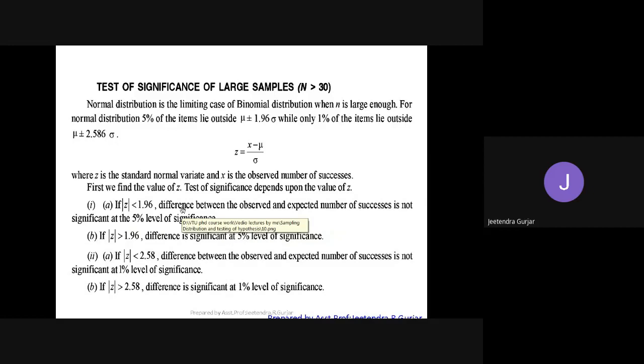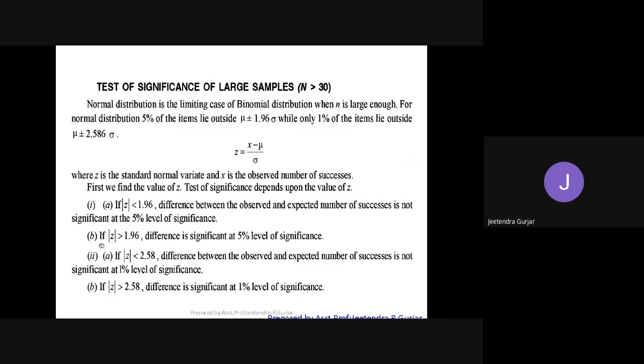So first we find the value of z. Please remember, first you have to find the value of z. What is the z formula? X minus mu upon sigma. Z is the standard normal variate, and X is the observed number of successes. Friends, you can see we have already done this, successes and normal variate, in the previous semester also. Please remember that, it will be helpful.